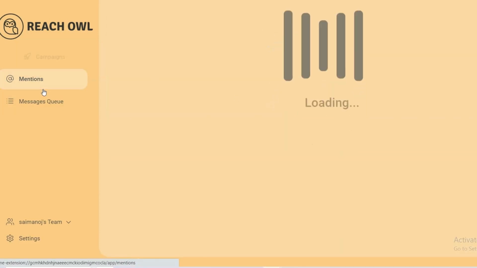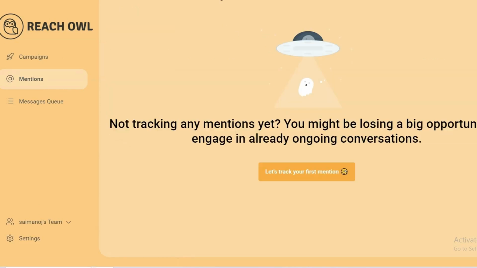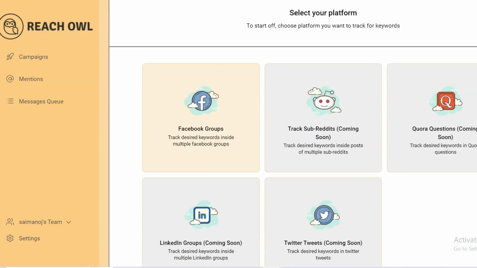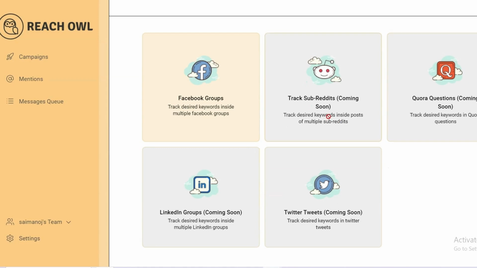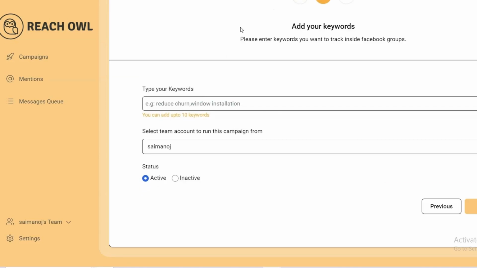Coming to the mentions, here you can track your first mention. Here also there are different options, as I said, like LinkedIn groups, Quora, and Twitter, everything is coming. So here, Facebook groups. For example, you can select video editing, like these things. Keep the status active, and click on next.